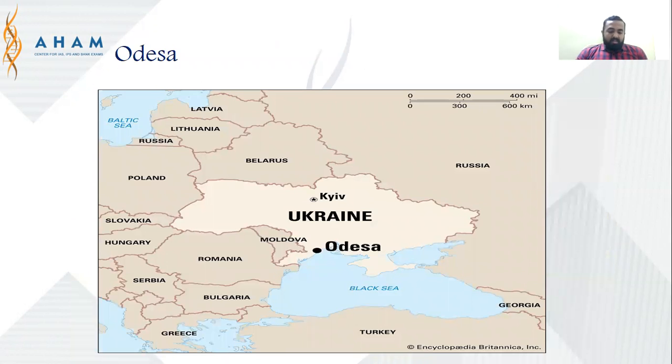Next, some ports have been again important. One is Odisha and the other one is Mariupol. So Mariupol is situated somewhere here in the Sea of Azov, and Odisha is situated here in the Black Sea. Why are these ports special? They are strategic. So they have access here. Now Russia definitely wants a controlling access here in this Black Sea region.